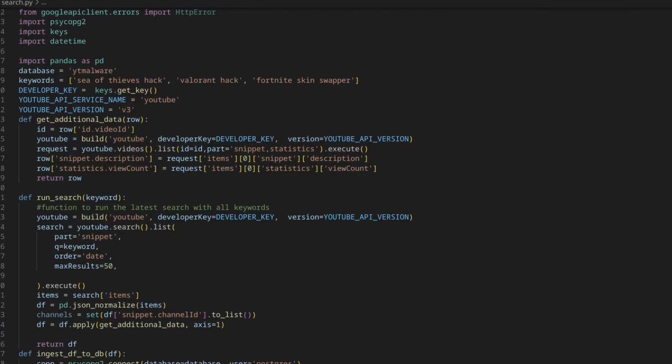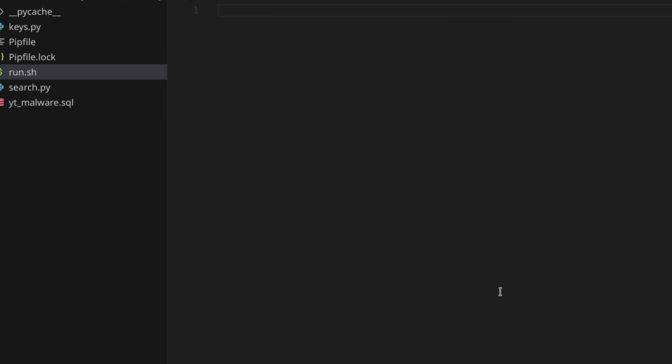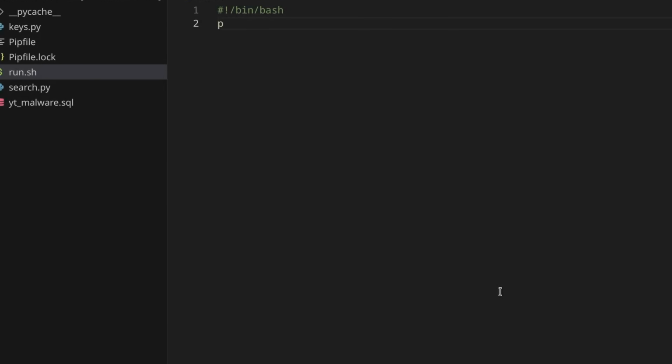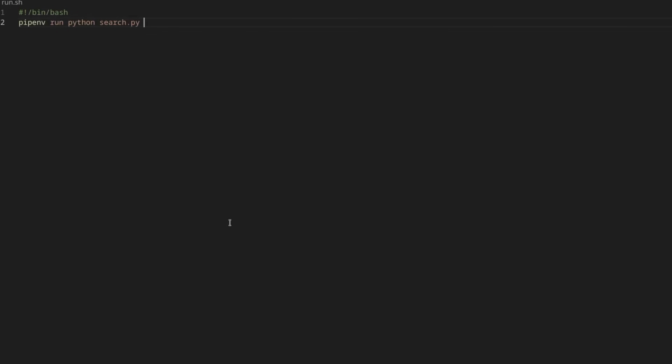So how do we go about doing that? Well, the way I'm going to do it is we're going to create a shell script, and we're going to cron tab it. The reason we use the shell script is because our environment can be different. That will run with this folder's pipenv. And now, once this is going, let me just validate that the run.sh works.